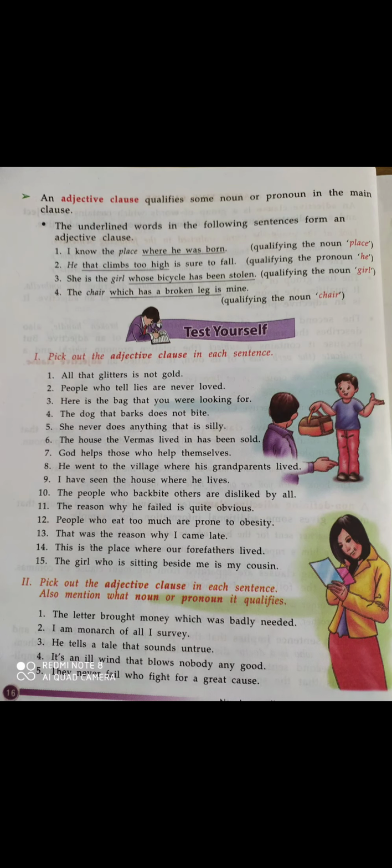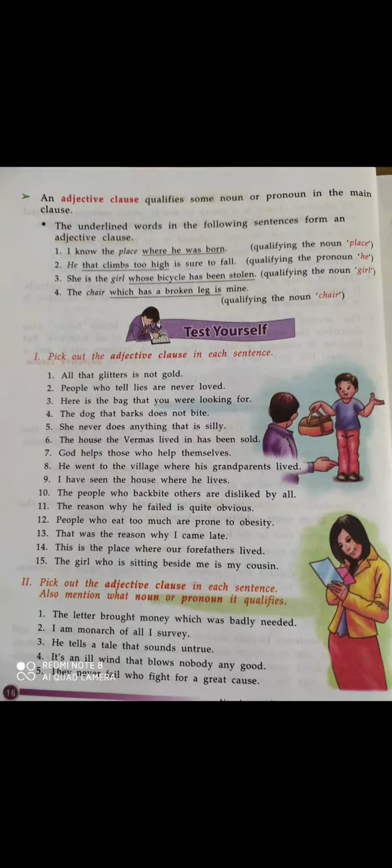The group of words which has its own subject and predicate is called a clause. Okay, so this group of words has also subject and predicate, so it is a clause, and they say something about a noun, so they are adjectives. So adjective and clause are gathered together, and they are called an adjective clause.